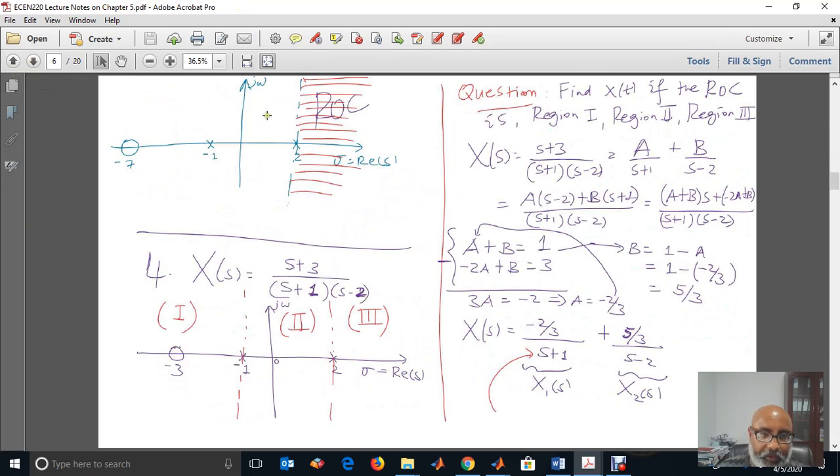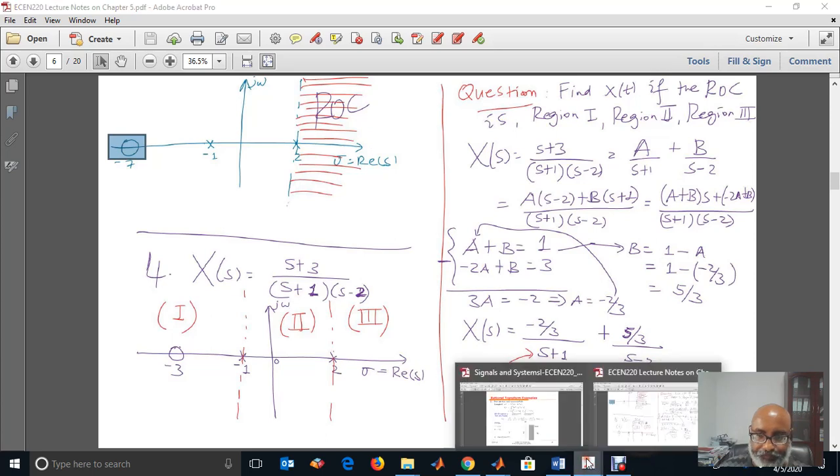So when we draw the region of convergence, first we put the poles. The pole is at -1 here with a cross sign, and another pole at 2 here with a cross sign. For the zero we put a circle at -7, and the other zero is at infinity, which we will not mark because it's at infinity. This is the real axis sigma and the imaginary axis j omega. So this is the region of convergence, greater than 2.